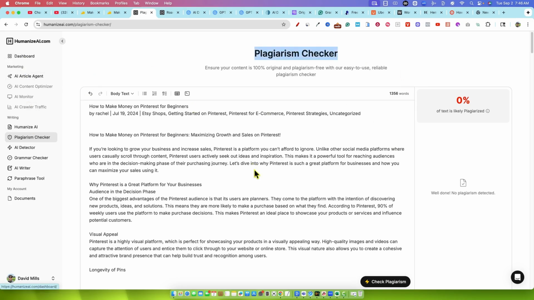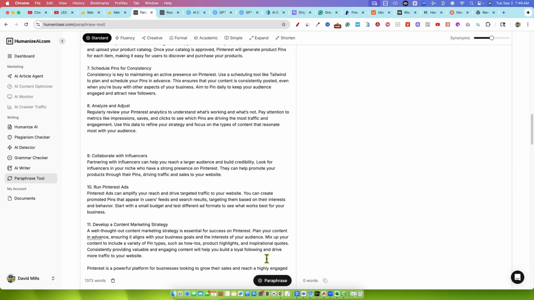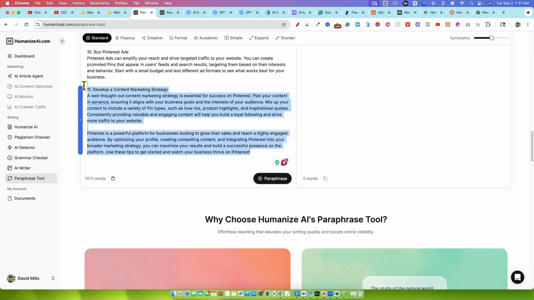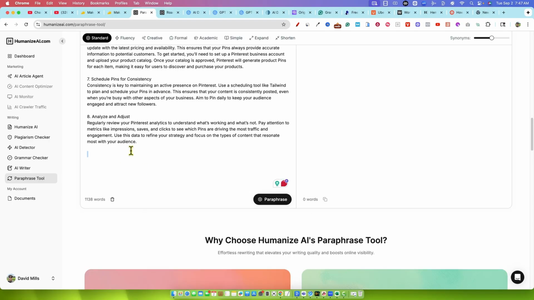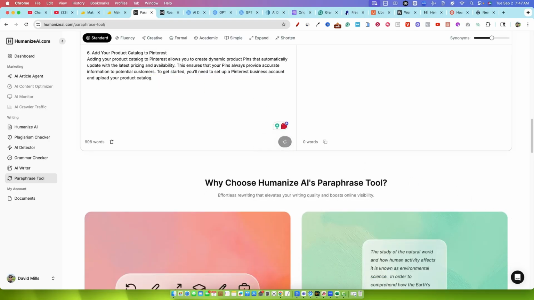I'll go back over here to the dashboard. So we went over the paraphraser. Did I go over the paraphraser? No, I didn't. That's the only tool we haven't gone over. So I'm going to paste that in and just push paraphrase. And we're going to see, you can only paraphrase up to 1,000 words at a time. So I don't really know what we would use this for in today's heavy AI content world. Let's take a little bit more of this off. Another sentence and paraphrase. We'll be right back.